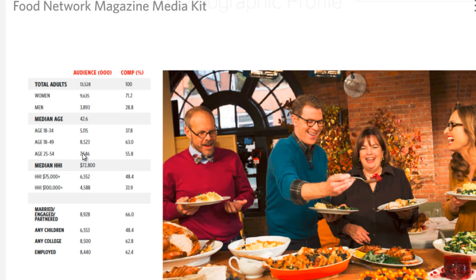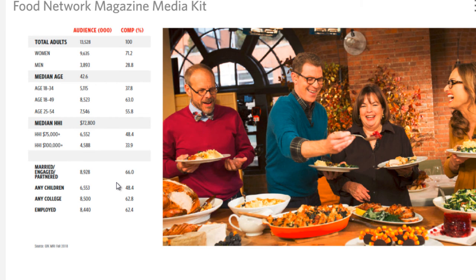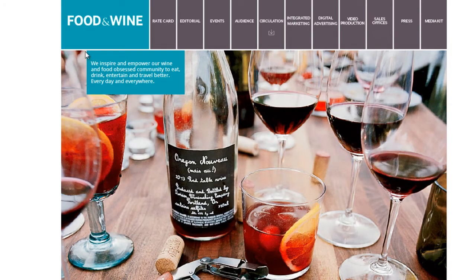It tells you the age group. The majority are 18 and above, how much money they earn, if they have children, are they married, are they employed, what is their education level. So what I would do is go to Google and type in whatever your niche is, space, magazine, space, advertise. And most likely you'll be able to find this information. So Food and Wine, for example, if we go to the advertise, it'll give you an idea of who you're targeting.